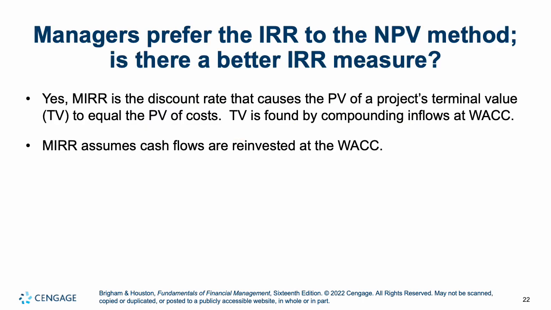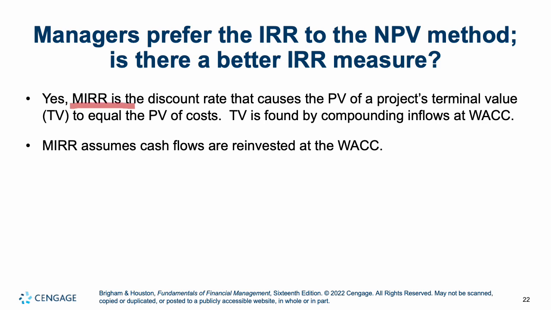Generally, managers prefer the IRR to the NPV method because it's easier to report if you're giving a presentation or you're trying to get the board to go along with the project. It's easier to report it using percentages. We're going to make a certain percentage on our investment. That is why they generally prefer the IRR method. But is there a better measure? And the better measure is what is known as MIRR or modified IRR.